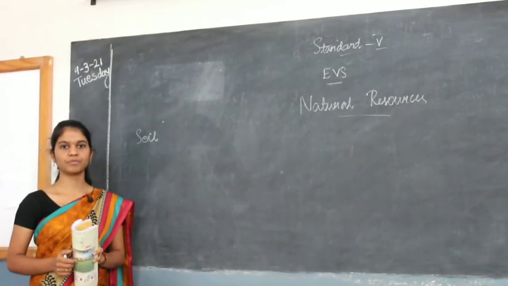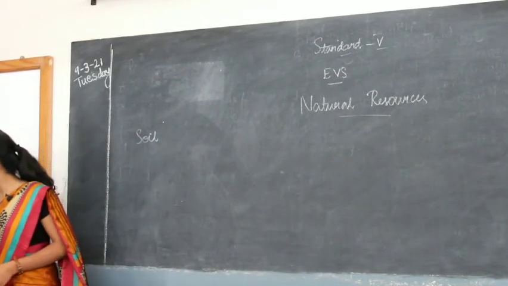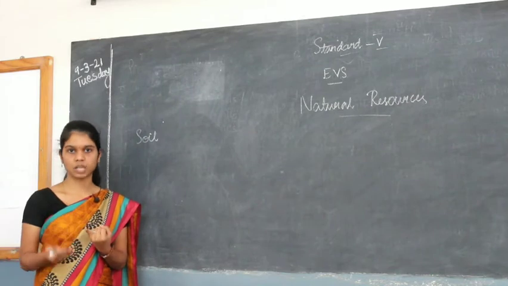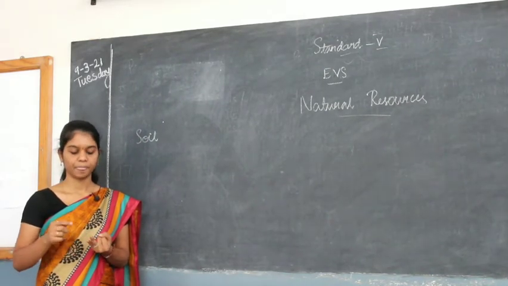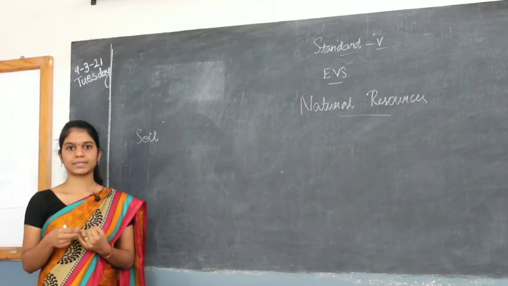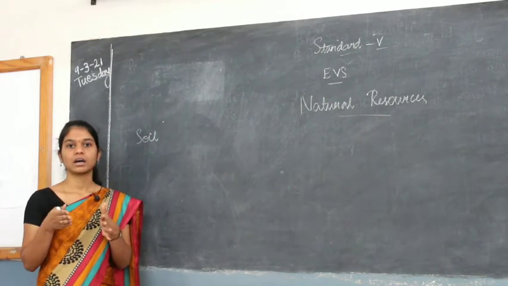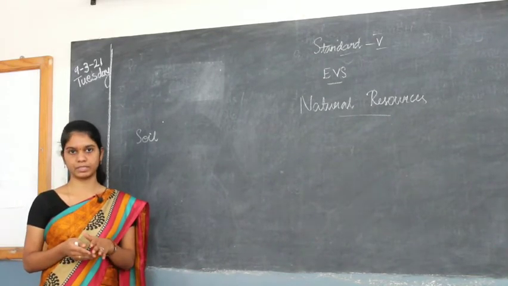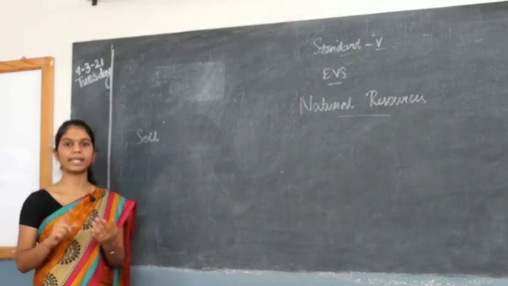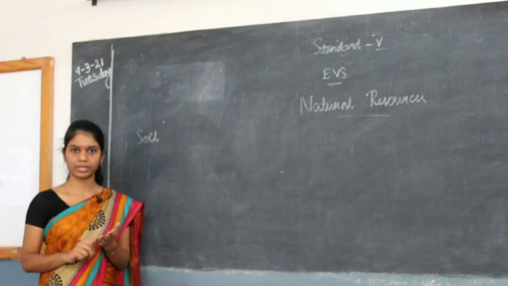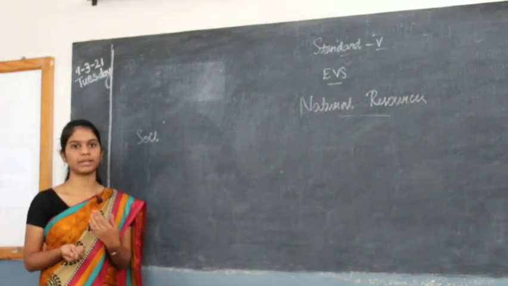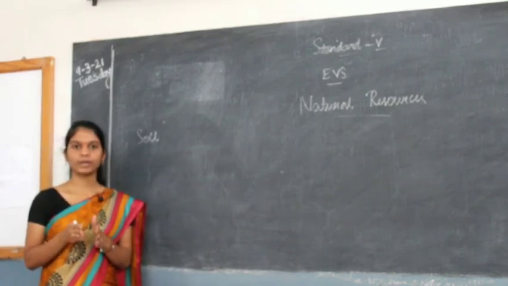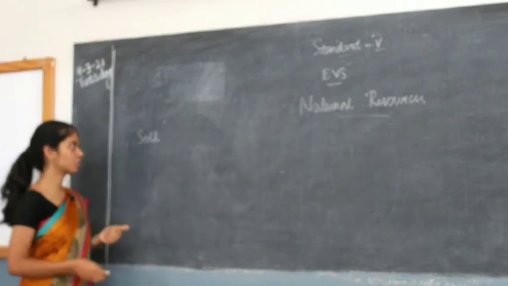Now, what are the uses of soil or earth? The main uses of soil or earth is, first one, carrying us, giving us support to stand or live. Second one is trees. You know that all the plants, herbs, trees are growing on the soil, right? So that is the main purpose of soil. Without soil there will be no plants, no trees. Without trees there will be no food, and animals won't survive, and humans won't be able to survive. So that is the main important use of soil.